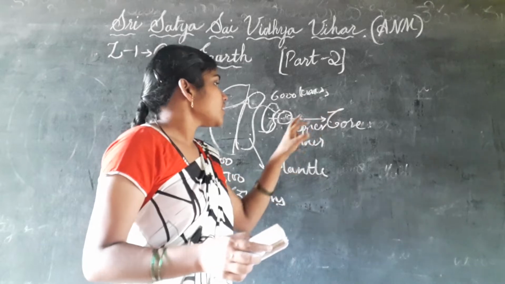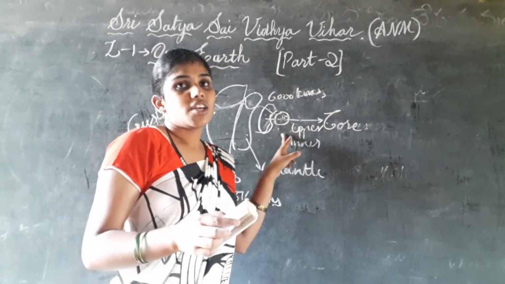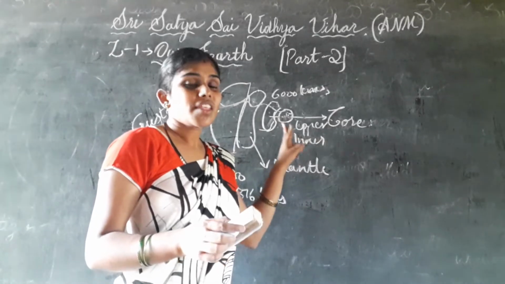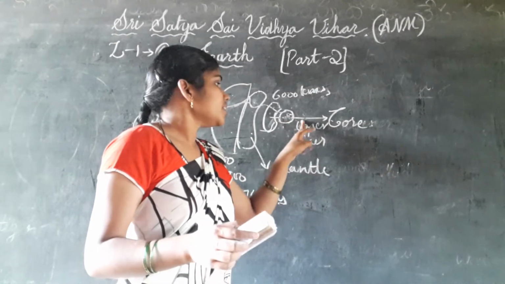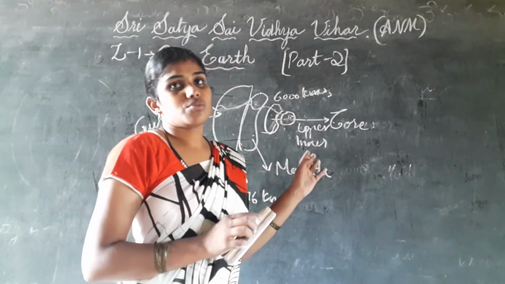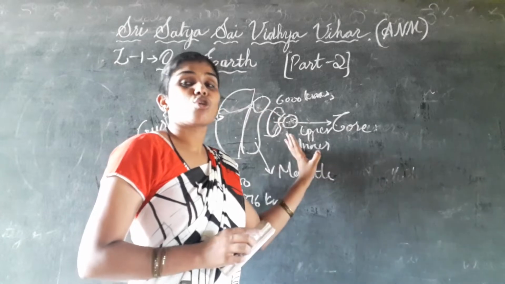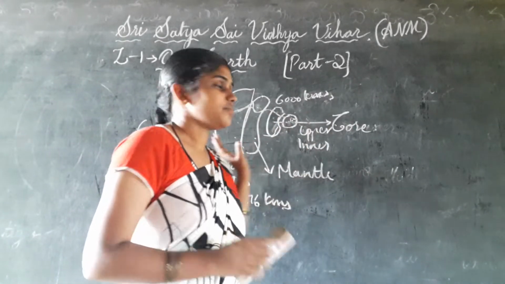In the upper layer, the outer core is present with liquid iron and nickel also. The inner core is present with iron and gold also. So these are the things present in the parts of the layers of the earth.